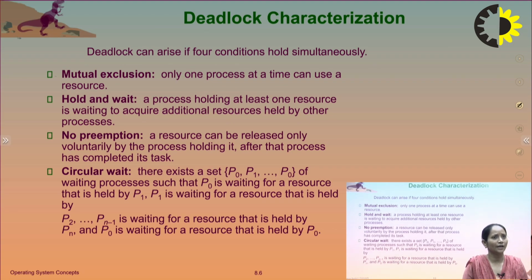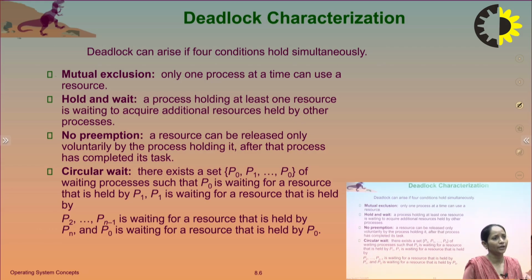So what are the characteristics of deadlock? Deadlock can arise if four conditions hold simultaneously, meaning there are four necessary conditions for deadlock. First is mutual exclusion. What is mutual exclusion? Only one process at a time can use a resource. Next is hold and wait.